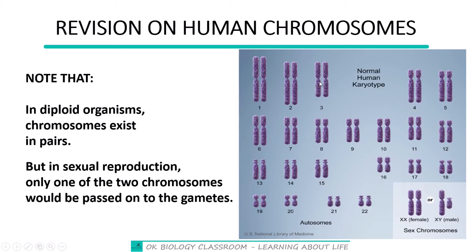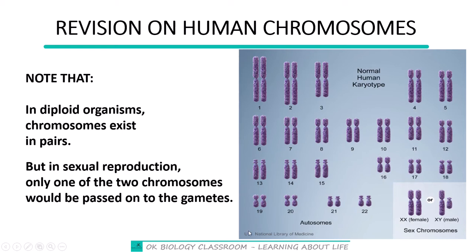The same will happen to the third pair. It will happen for all the pairs up to the 22nd pair. Then on the 23rd pair, one of these would be chosen because it's a male sperm cell. So one of these would be chosen to form it. So that's the second point I would like you to note.